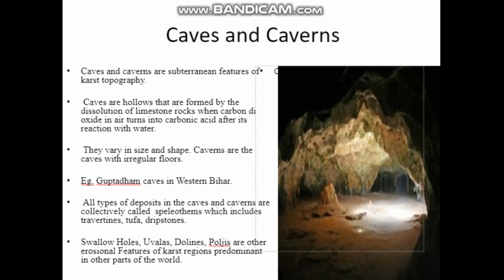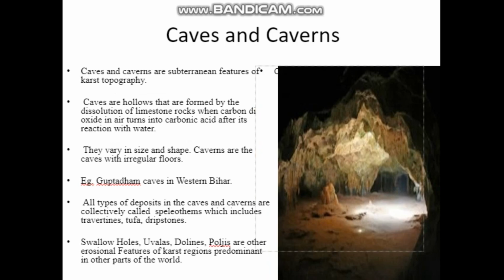Caves are the hollows that are formed by the dissolution of limestone rock when carbon dioxide in air turns into carbonic acid after its reaction with water. So when this carbon dioxide in air turns into carbonic acid after its reaction with rainwater, what will happen? Caves are formed because of the dissolution of limestone rock.